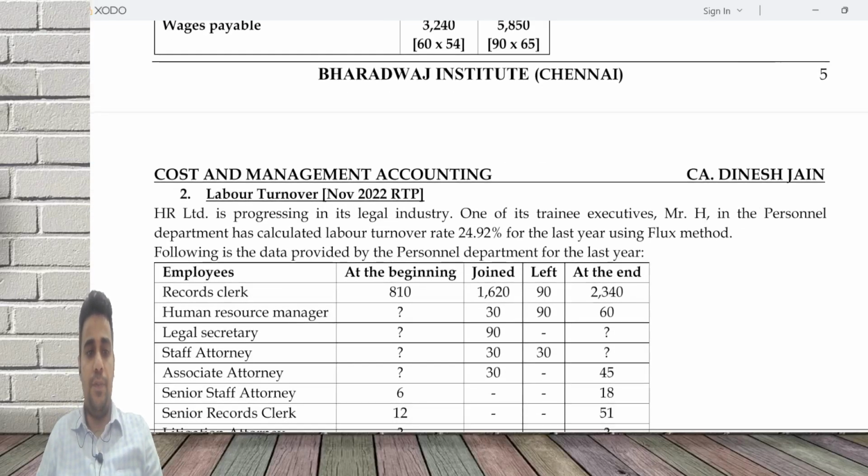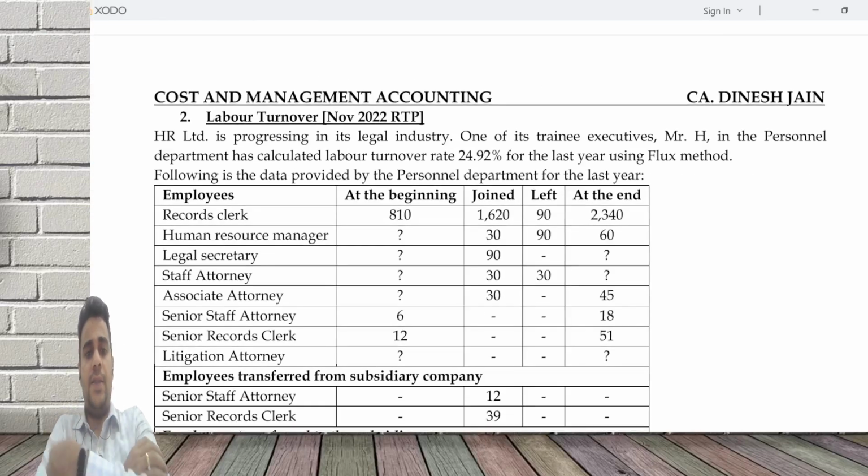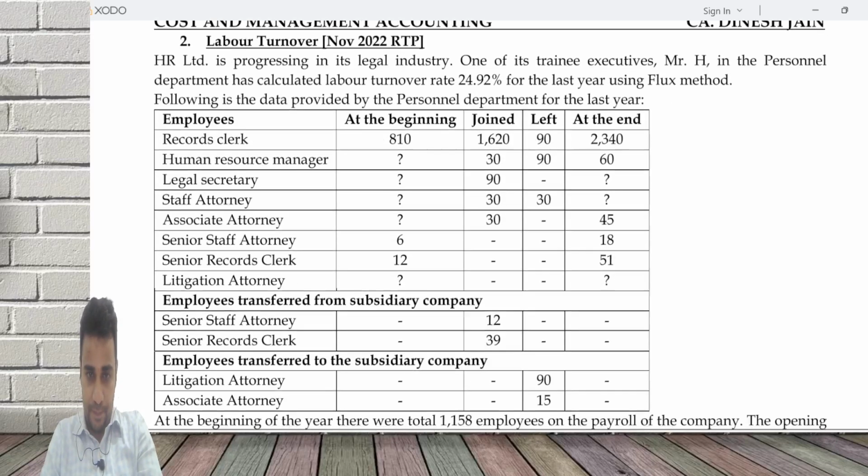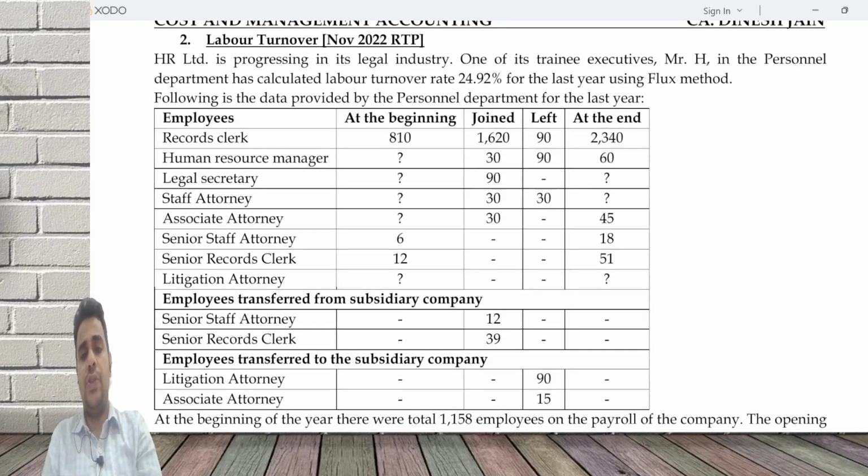Let's move to question 2. HR Limited is progressing in its legal industry. One of its trainee executives, Mr. H in the personnel department, calculated labor turnover rate as 24.92% using flux method. Flux is separation plus replacement plus new recruitment by average workforce. Following is the data provided: beginning, joined, left, year end, for different categories.